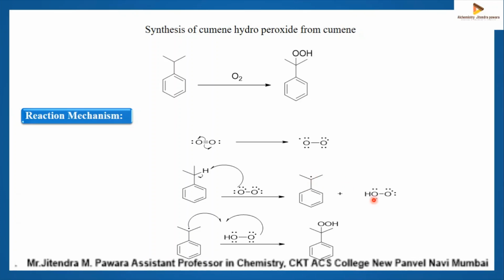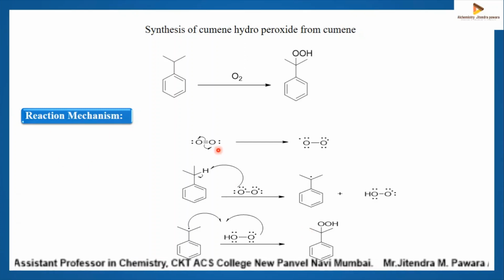Once it generates the cumene radical, the next step is that the cumene radical will react with this hydroperoxide and you will get this cumene hydroperoxide. So this is the simple reaction mechanism, the auto oxidation of cumene to cumene hydroperoxide.